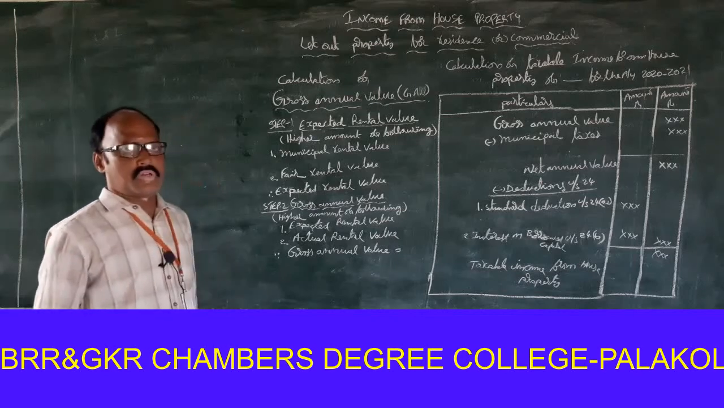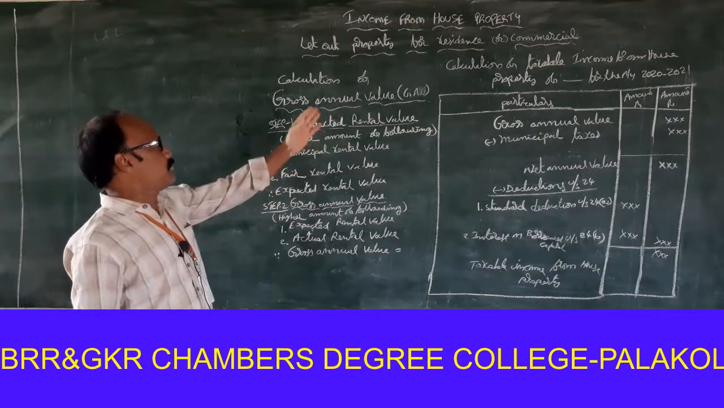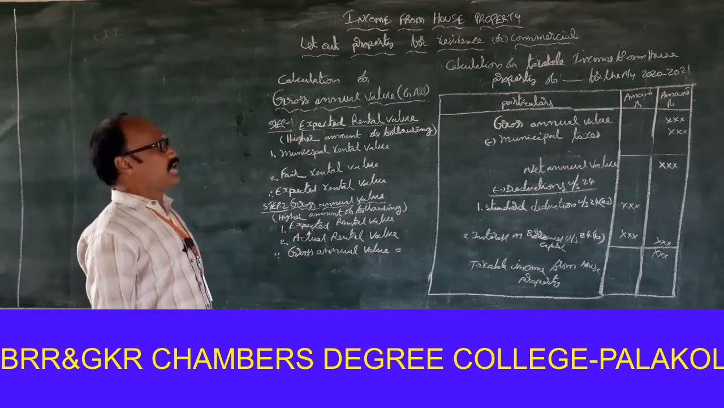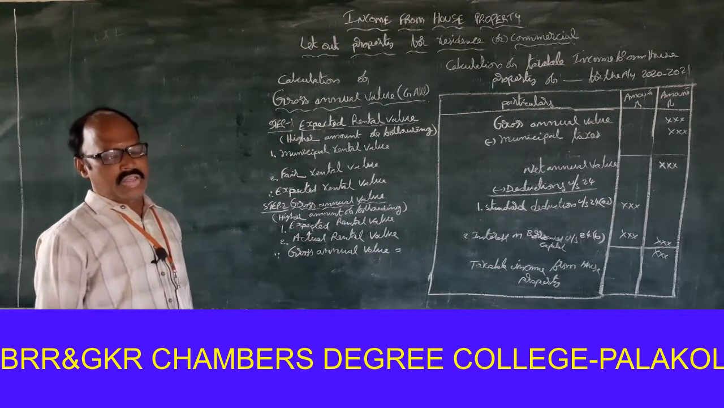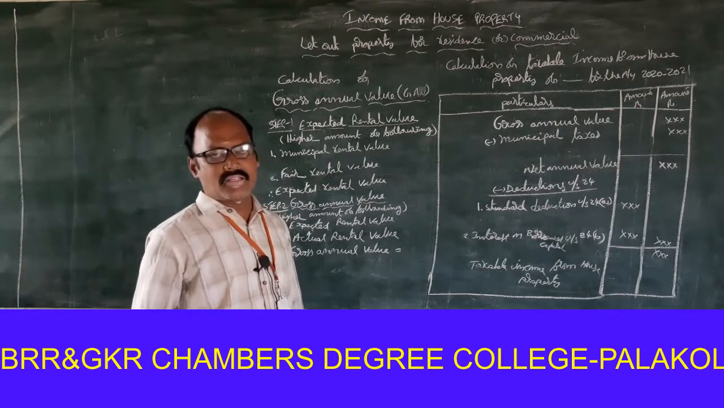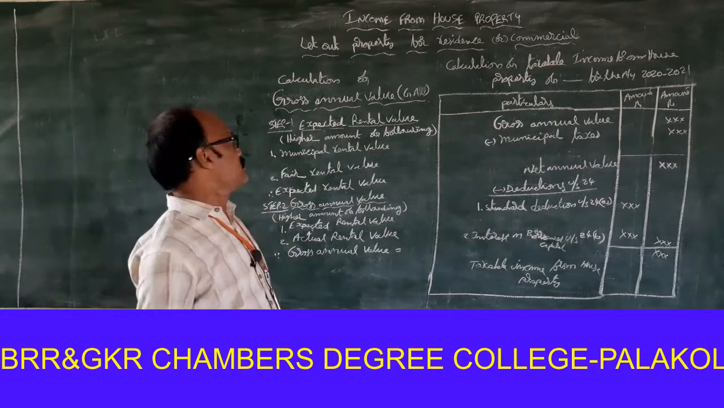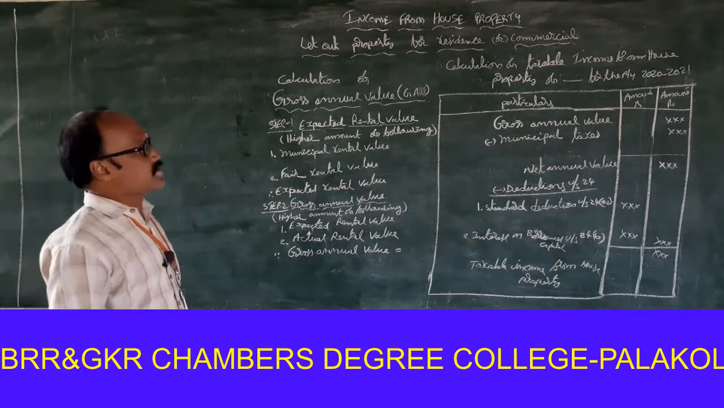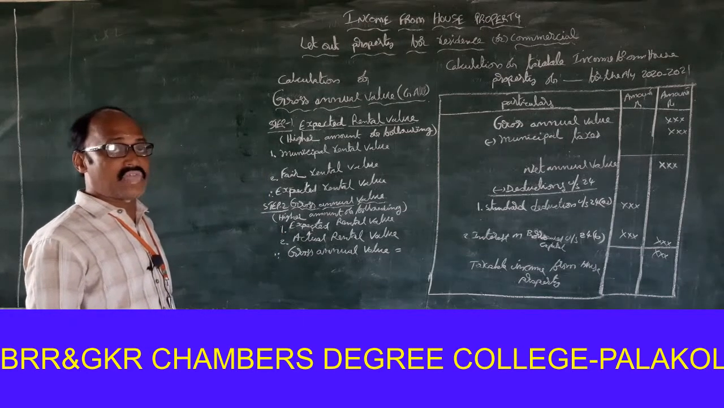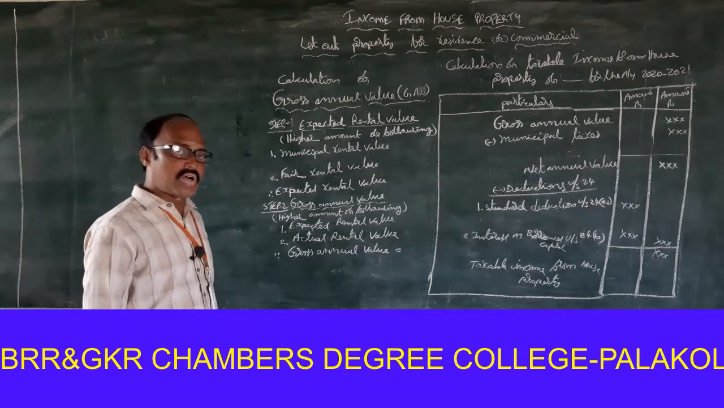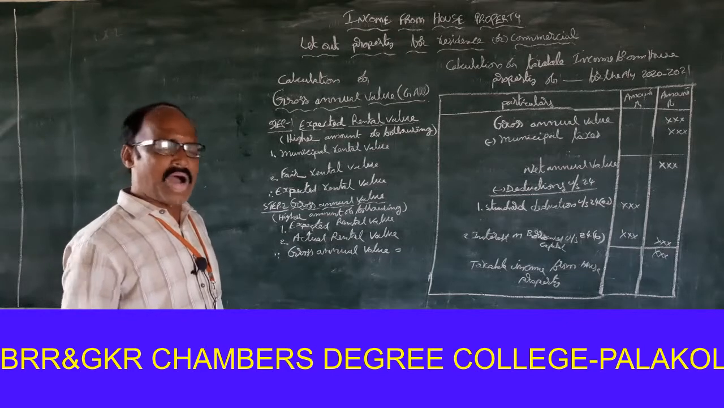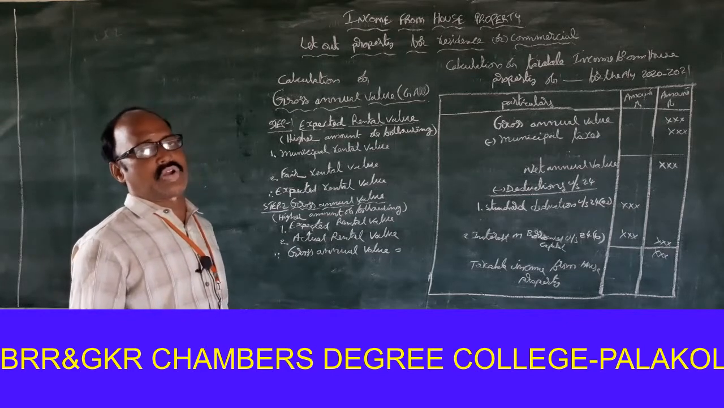Today we are going to discuss income from house property. Income from house property is categorized into four types. One is let out property for residence or commercial. Second is self-occupied property. Third is deemed to let out. Fourth is partly let out, partly self-occupied.